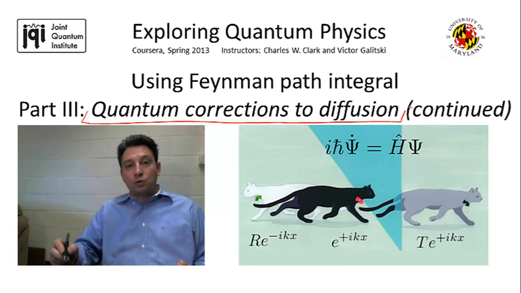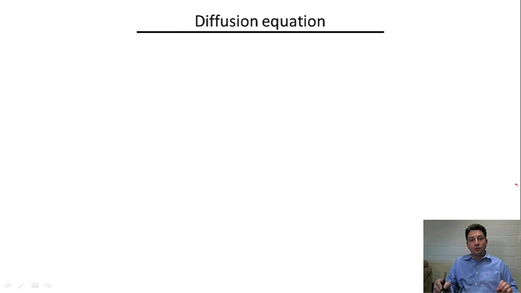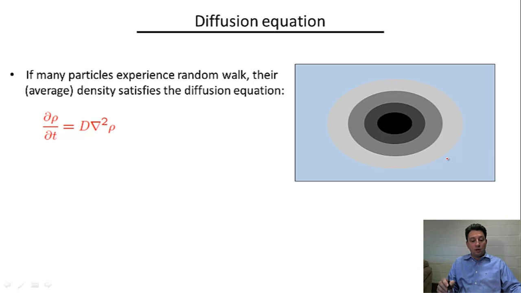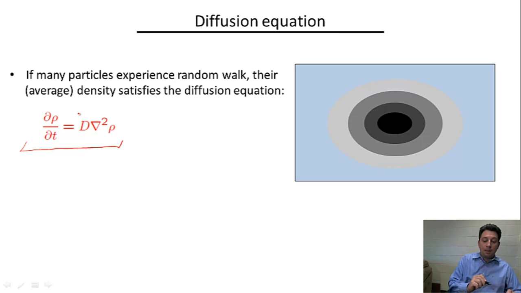But before going back to these quantum corrections that we already mentioned in the previous video, let me remind you what classical diffusion actually is. The phenomenon of diffusion you can observe at home by performing a rather simple experiment. If you put a droplet of a dye in water and watch it spread out with time, the time evolution of this droplet is going to be described by the diffusion equation presented here with some diffusion coefficient D.